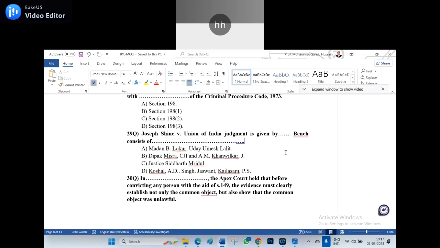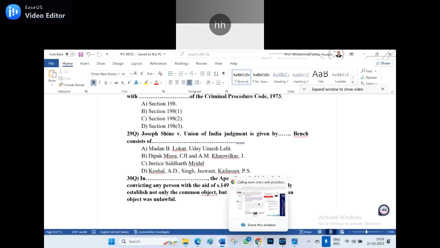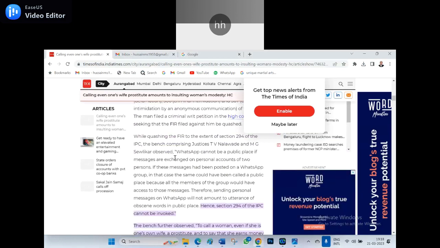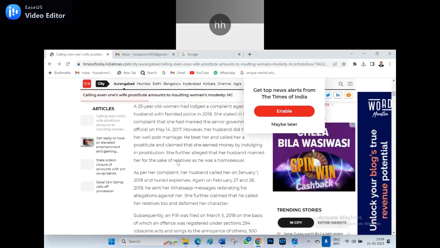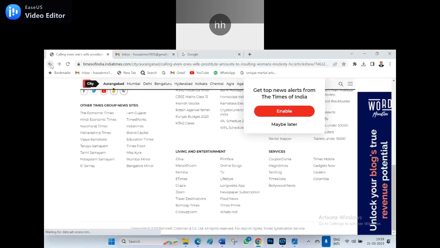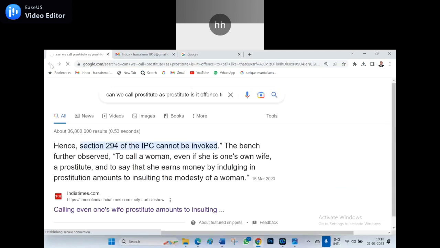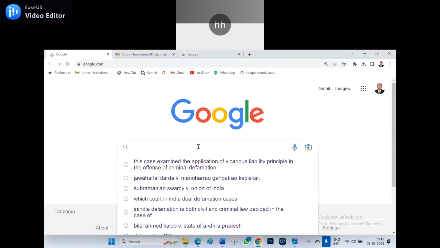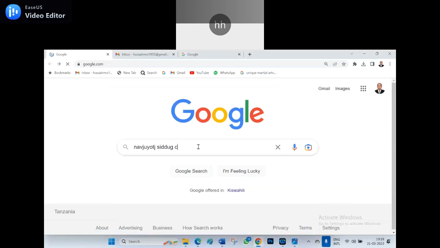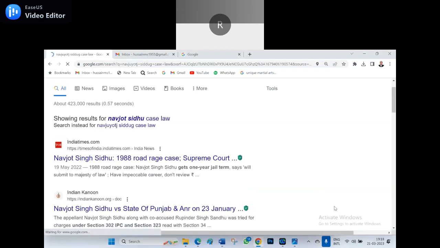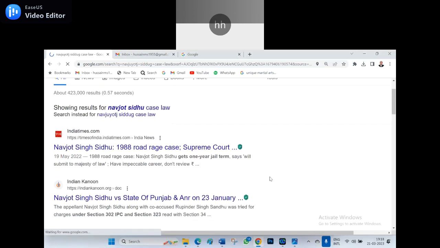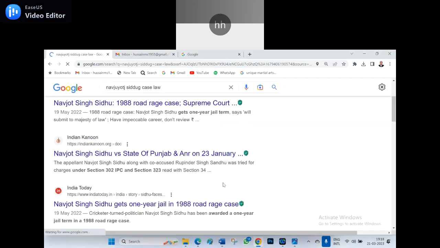In the same way, if you see the Navjot Sidhu case law, what is that case law? It is a very famous case law. I don't know why you don't remember. I dealt with this case law several times in my earlier classes. I will show you here. This is about unnatural offenses, meaning homosexuality. Navjot Singh Sidhu case law, and this is the case law with the state of Punjab.